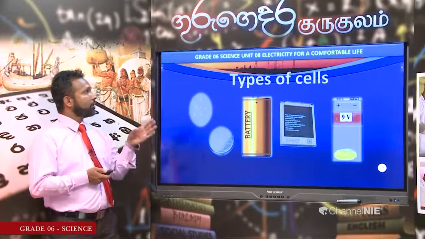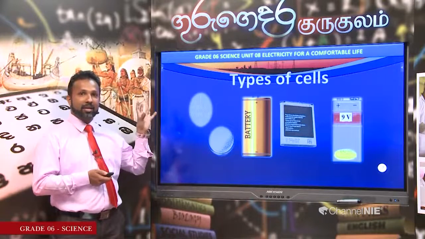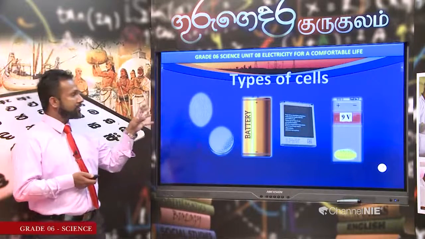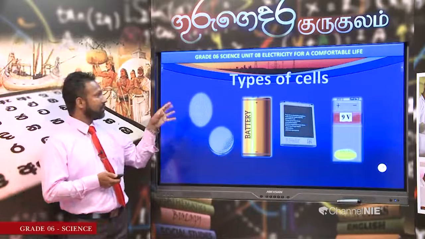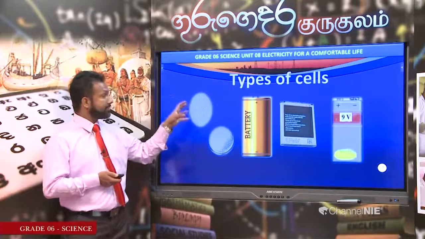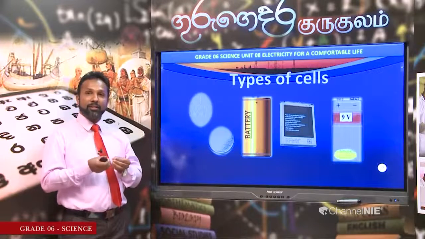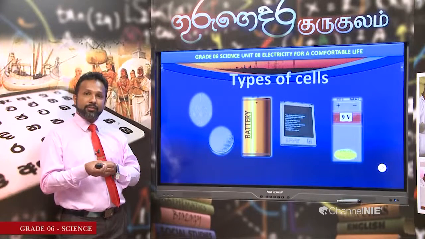Right. You have seen some of the cells and batteries as mentioned in this diagram. You have seen button cells. These kinds of cells can be seen in watches and small calculators. You can see.